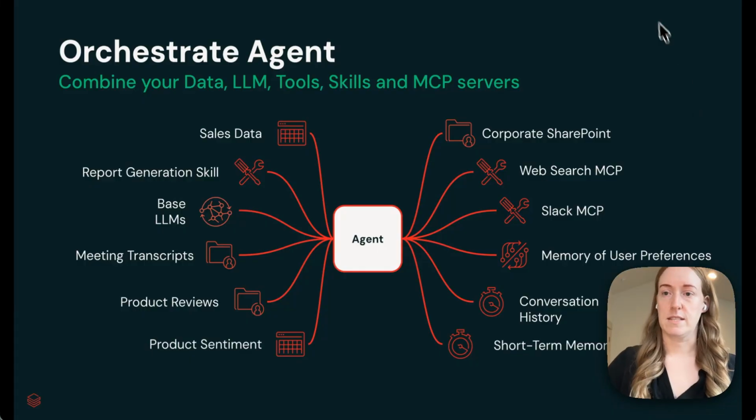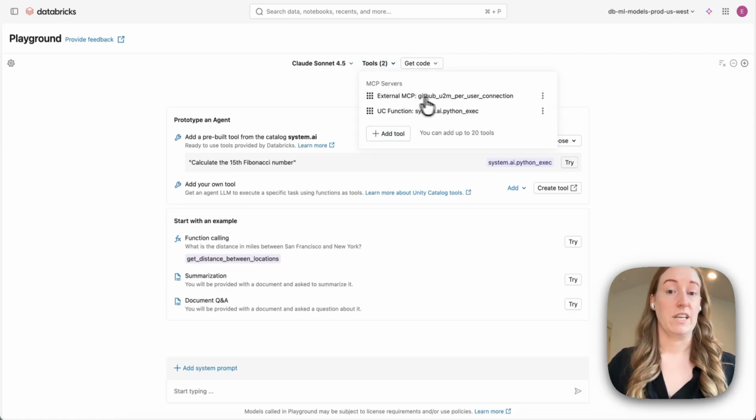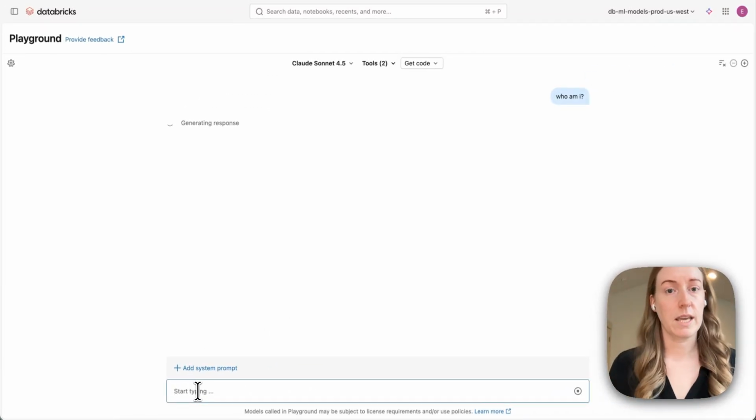And so in the next example I'm going to show you, I'm going to jump back into our playground experience. From our catalog, I've gone ahead and chosen a GitHub MCP server here, and then I actually have another tool. I have my Python executor tool. And so the first thing I'm going to ask is, who am I? So I'm going to check who I'm logged in as on GitHub.